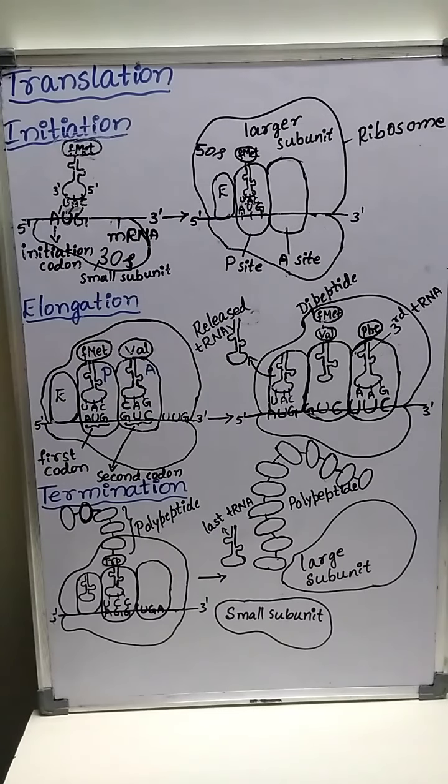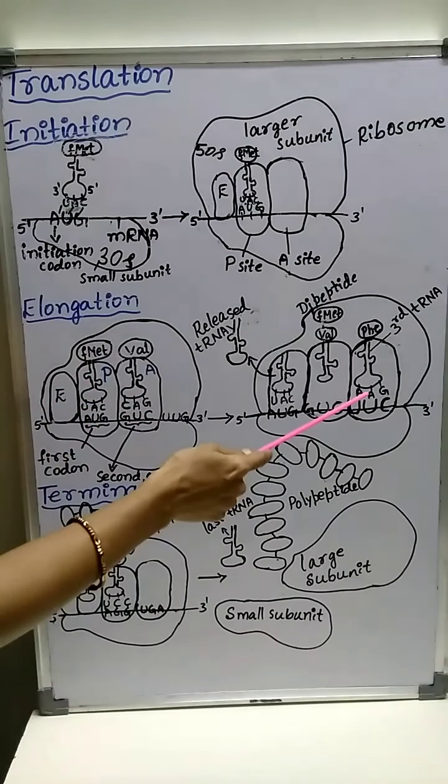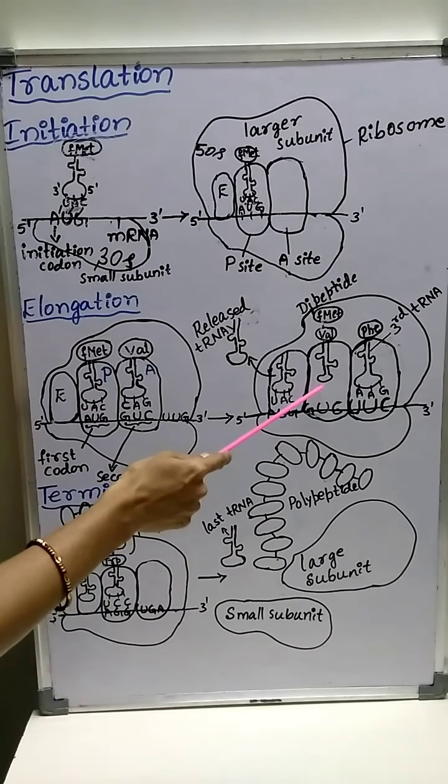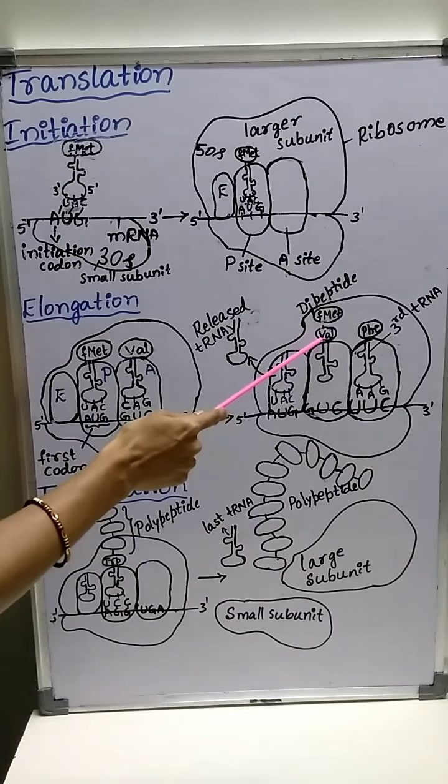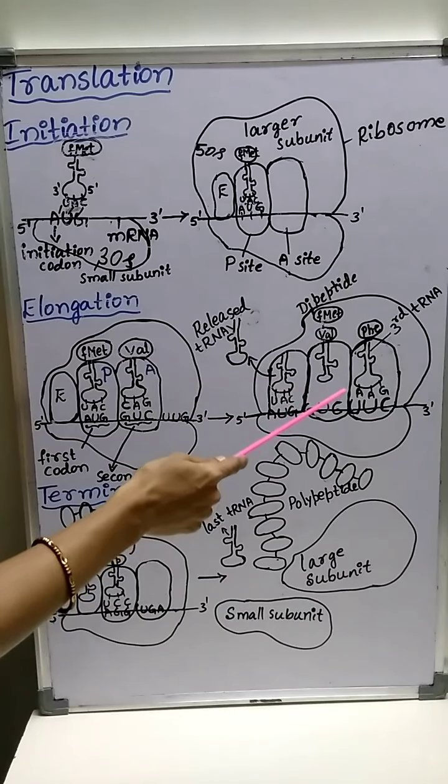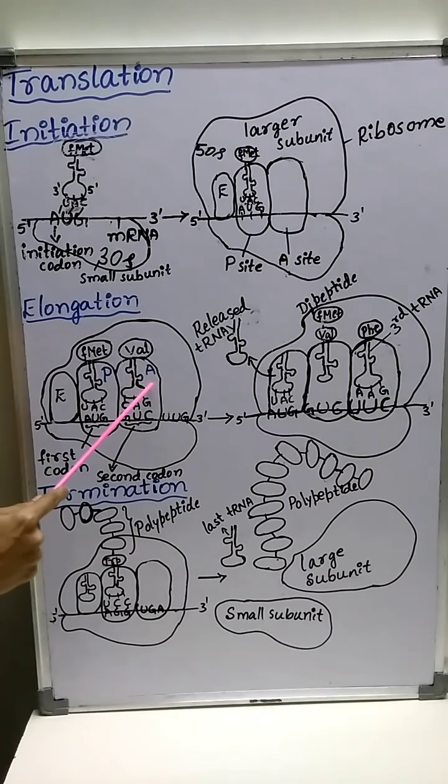After this, the second tRNA moves from the A site to the P site. The second tRNA carrying the second amino acid moves from the A site to the P site, means this one. See, this is the second tRNA carrying the second amino acid, moves from the A site. Here it is present in the A site. Now it moved to the P site.